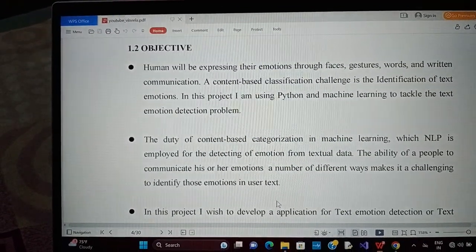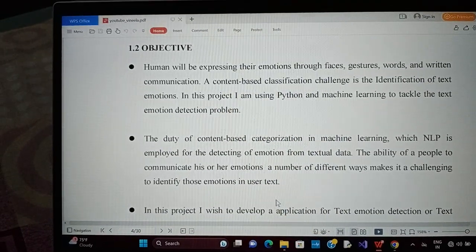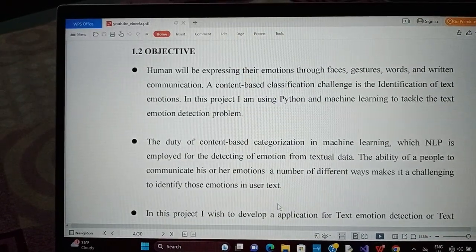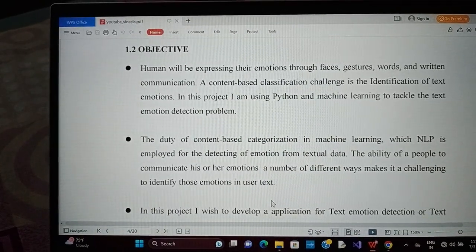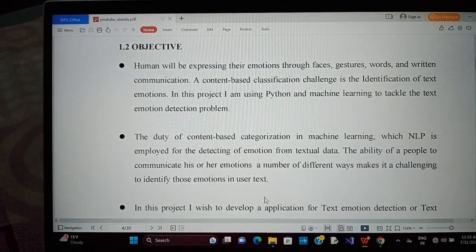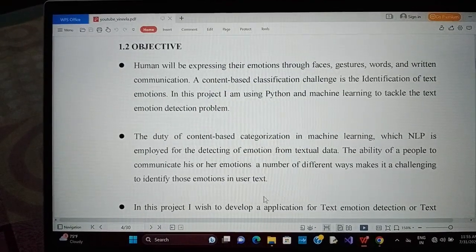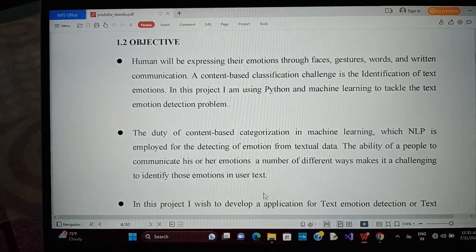Objectives of this project are: humans express their emotions through faces, gestures, words and written communication. A content-based classification challenge is the identification of text emotions. In this project, I am using Python and machine learning to tackle the text emotion detection problem.